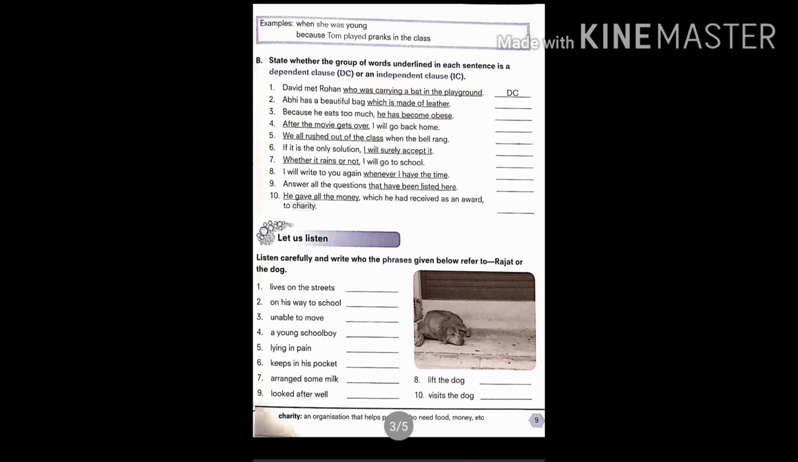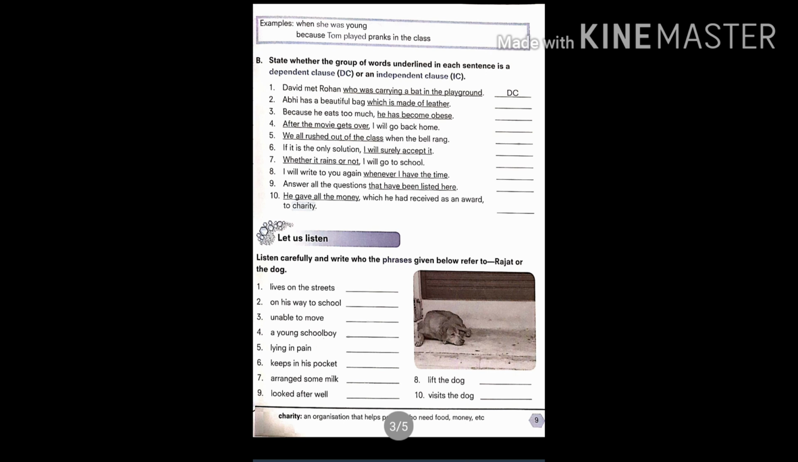Next exercise, let us listen. Listen carefully and write who the phrases given below refer to, Rajat or the dog. Now here we can see a picture. A dog is sitting lonely over there, and mostly this dog belongs to Rajat. So some sentences are given and we have to make out the context. Whatever phrase or clause is given, we have to write in the empty space whether it belongs to Rajat or the dog.